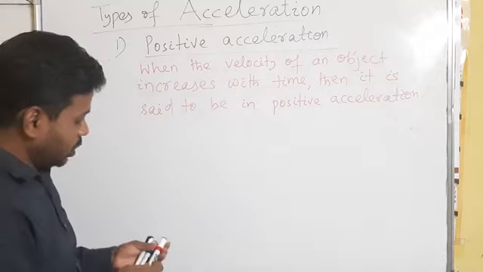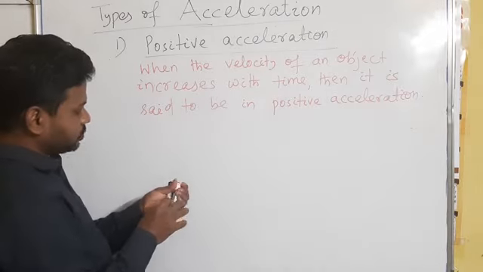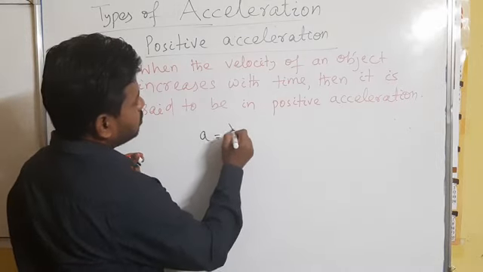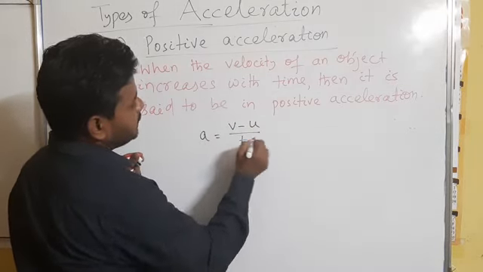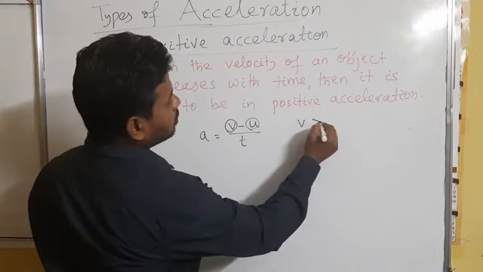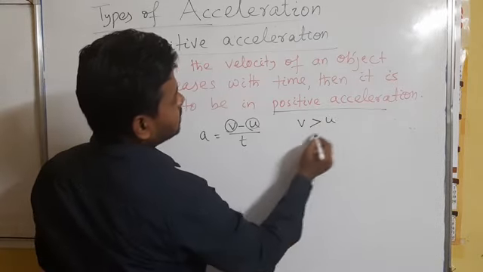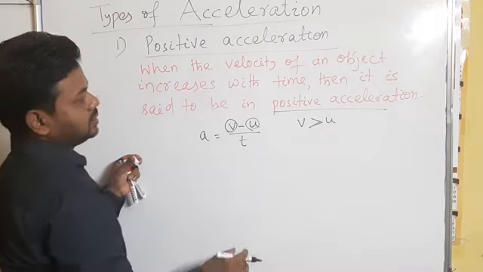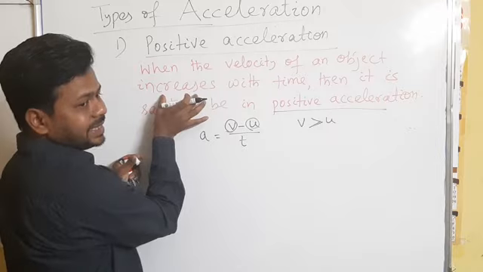So then what will happen? You know that we have found the formula a equal to v minus u by t. So v must be greater than u. For positive acceleration, the final velocity must be greater than the initial velocity, because the velocity is increasing here.